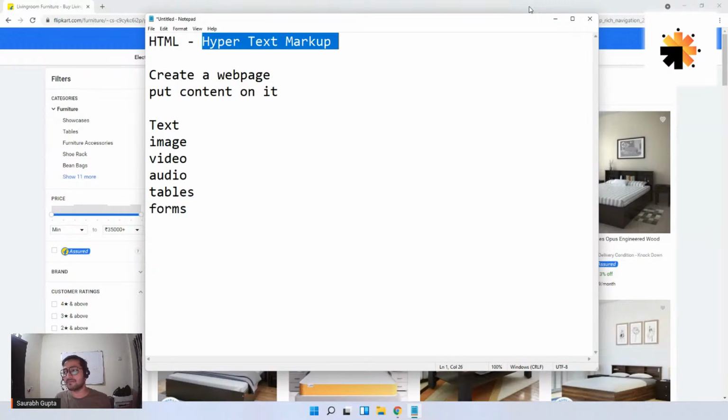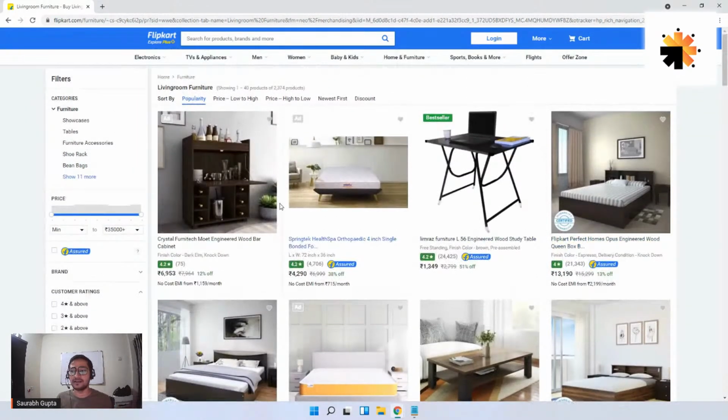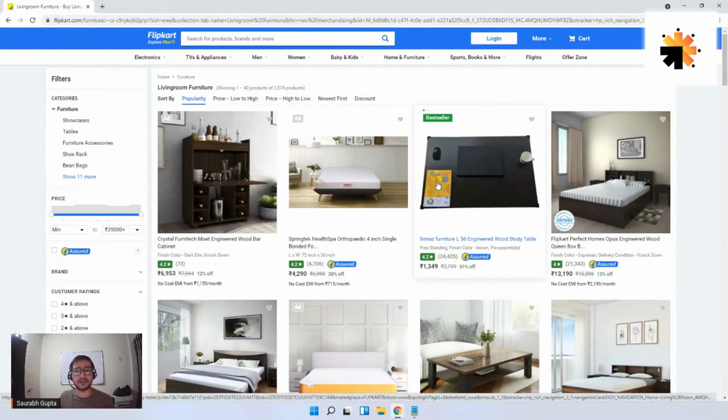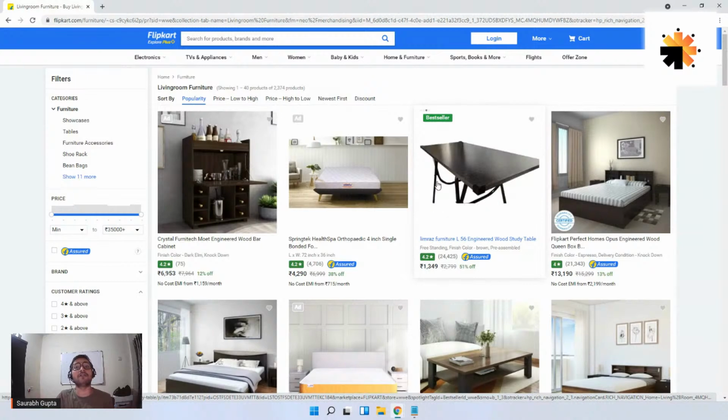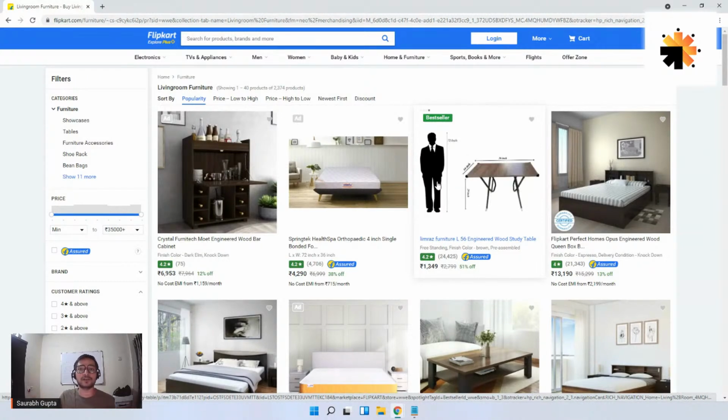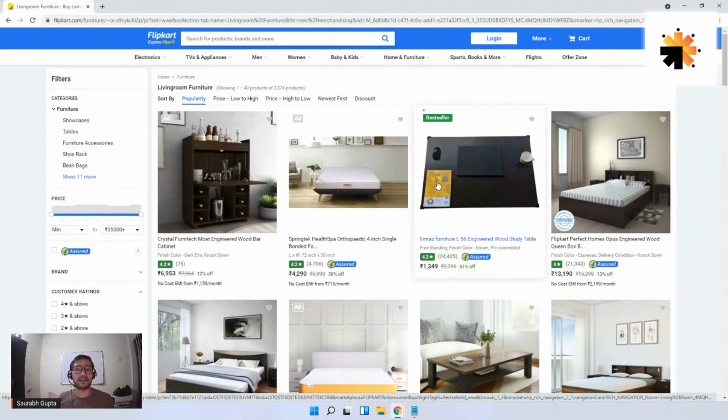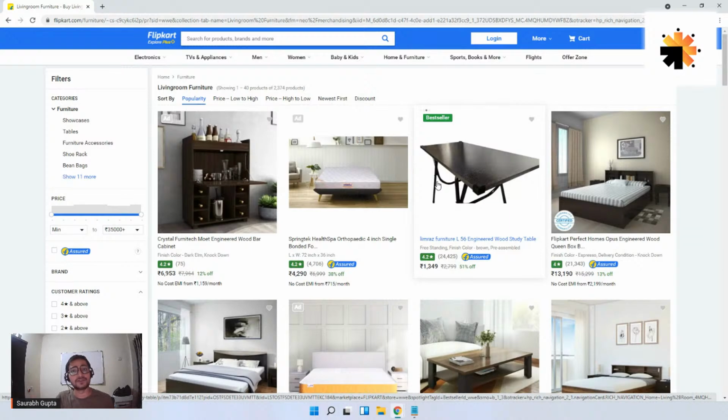Is that clear? Now, when I say content, see, this is all the content. Here, see, image, text, some green button, image, text. Everywhere it's just image, text, image, text, image, text. Nothing else. Sometimes if you go on YouTube, there you have video. If you go on Gaana.com or some song site, like Spotify or something like that, you see audio.